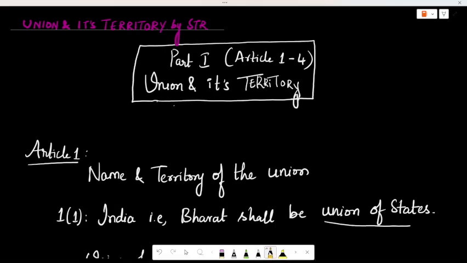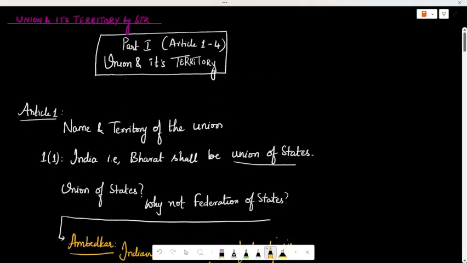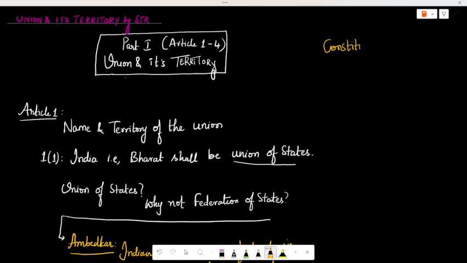So today we'll discuss the first part of our Indian Constitution, that is Union and its territory. Before going into the first part, I will briefly explain what a Constitution is. Constitution in Telugu we call it Rajyangam.